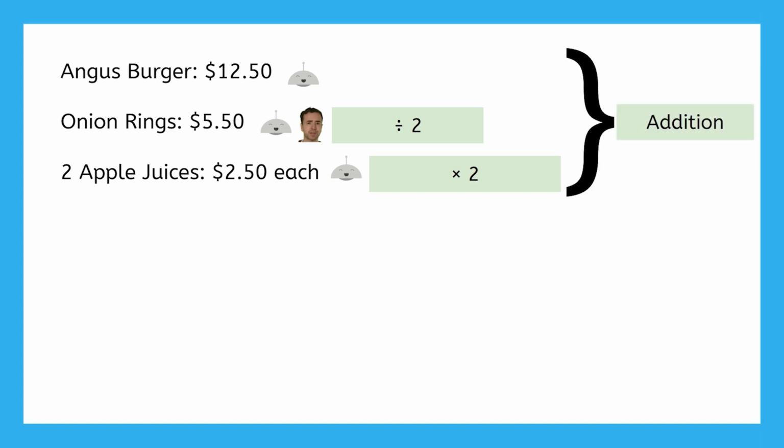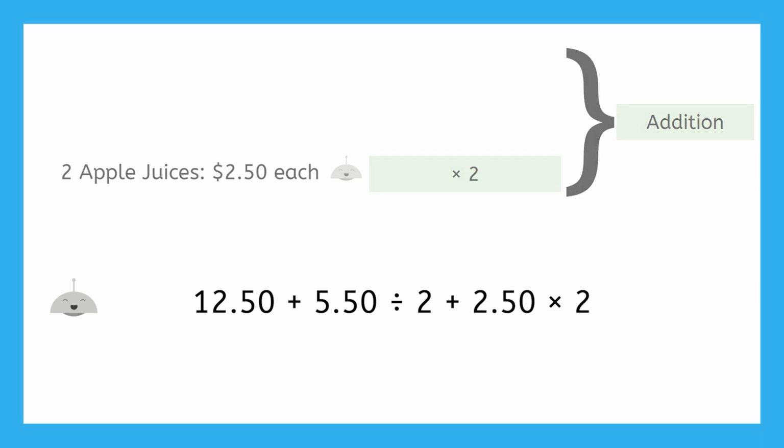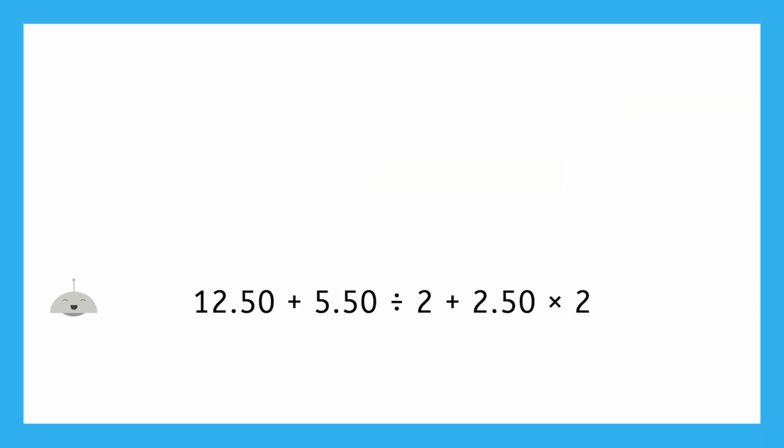Now that we know what operations to use, let's write the expression for how much Mia is responsible for. She had the Angus burger for $12.50 by herself. Then the onion rings, so we add the $5.50 divided by 2. Then the 2 apple juices, so we add the $2.50 multiplied by 2.